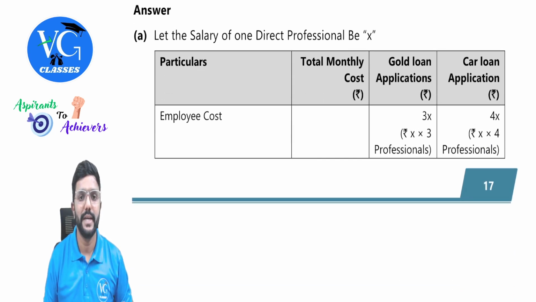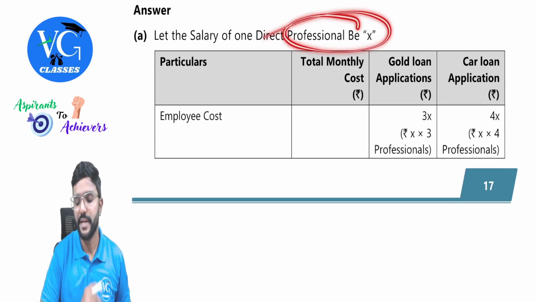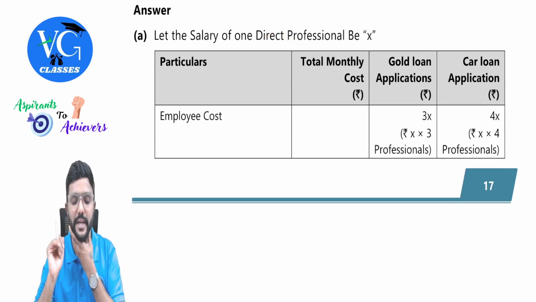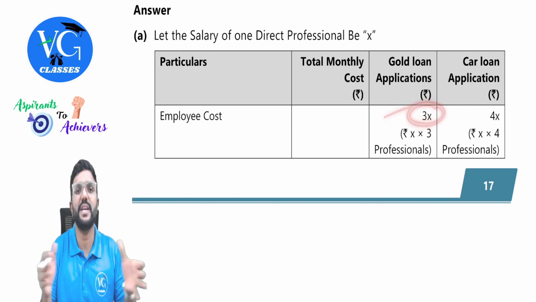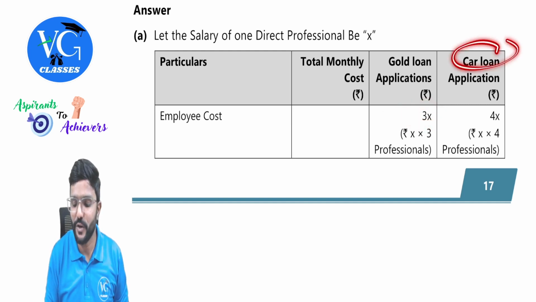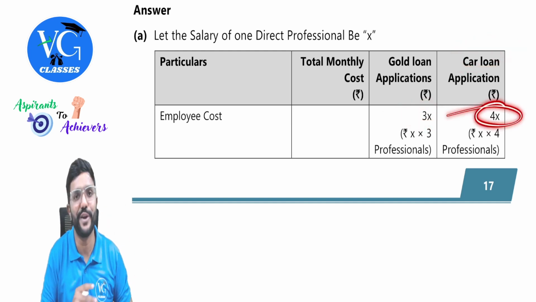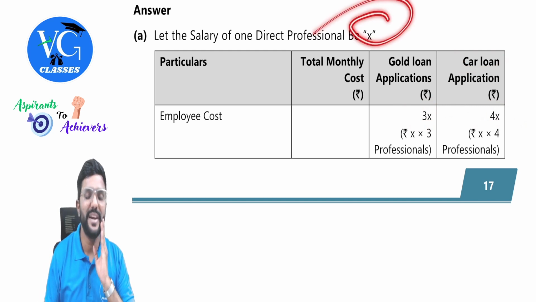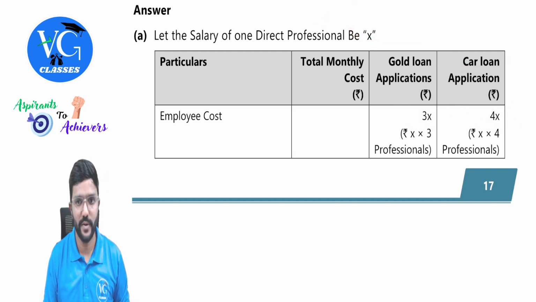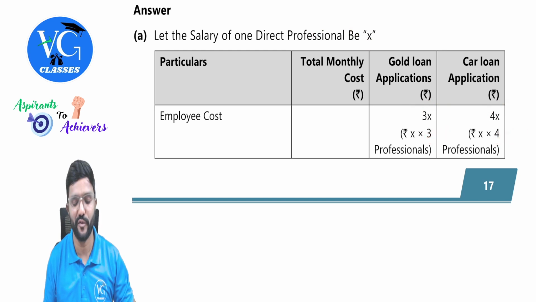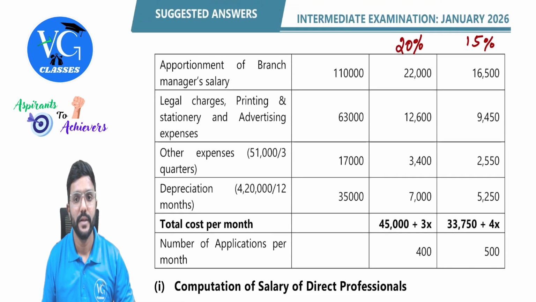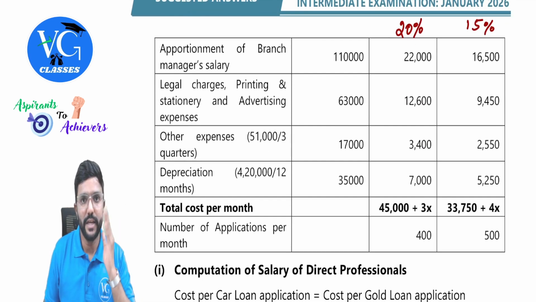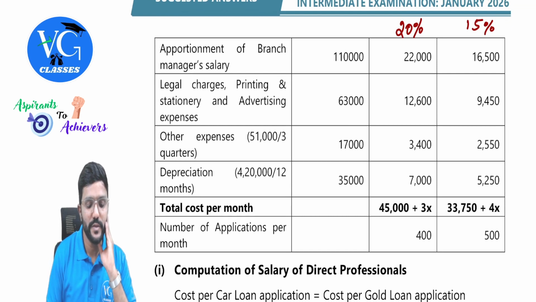Let the salary of one direct professional be X. So how many professionals are there for gold loan application? 3. So it will be 3X. Whereas for car loan, we have 4 professionals. So it will be 4X. For one professional, let us assume the payment or salary would be X, guys. So 3X and 4X here. 3 is nothing but number of professionals. Here also 4 is number of professionals, guys. Then coming to the other overheads cost of the branch is given, no? So we will do that.